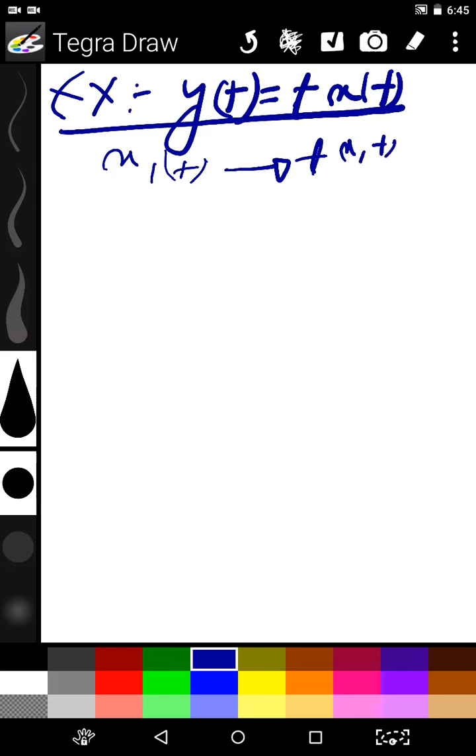t into x1(t). Similarly, if we give x2(t) as input, we get t into x2(t).